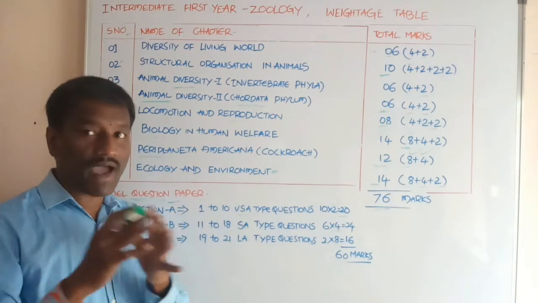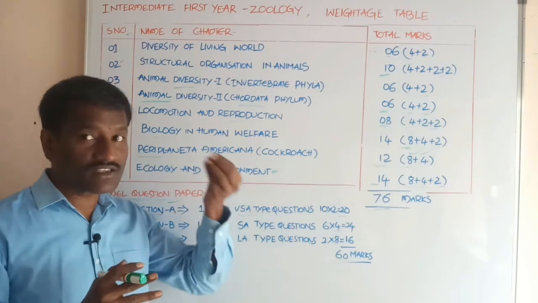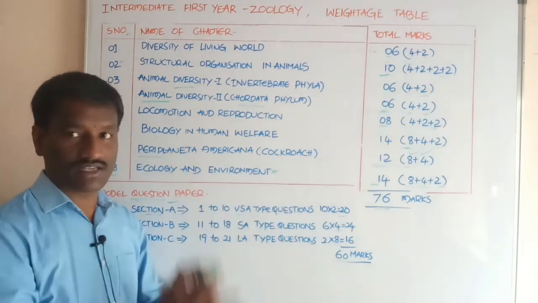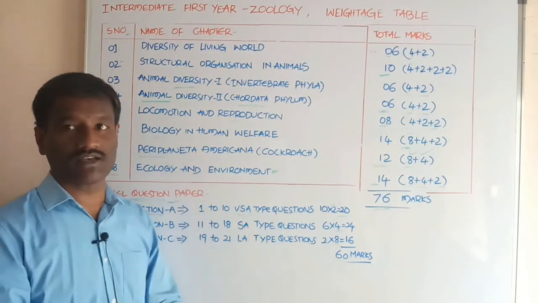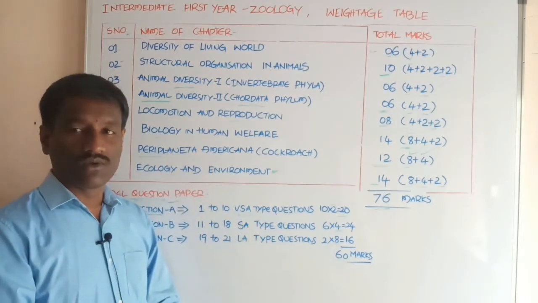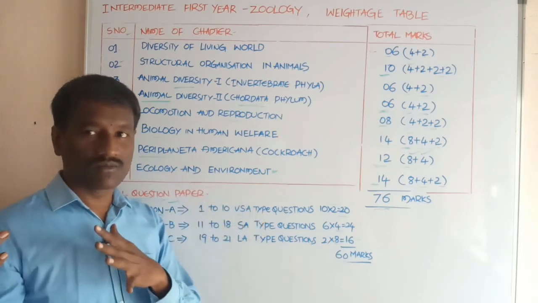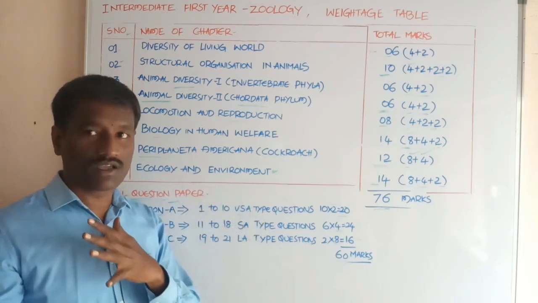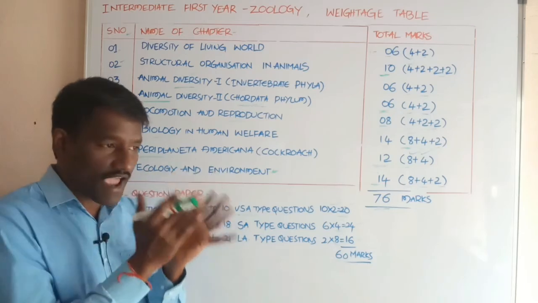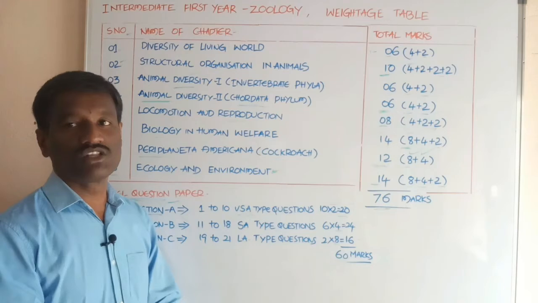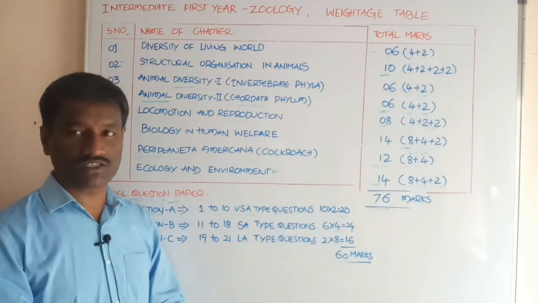This is called parasitism. The animal which enters into the body of another animal and causes the disorder is called a parasite. For a successful life in the body of another animal, parasites have some advantages, adaptations. These are called parasitic adaptations.